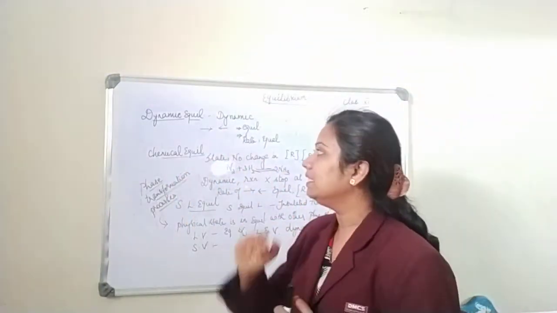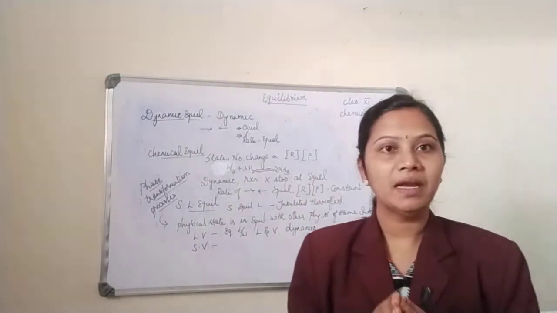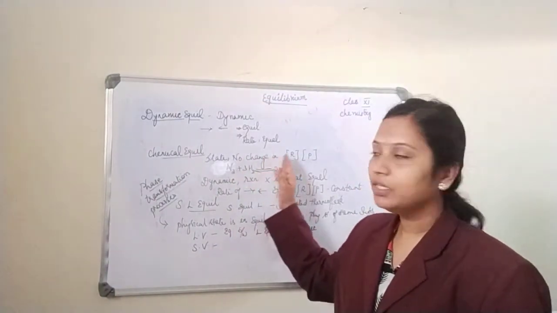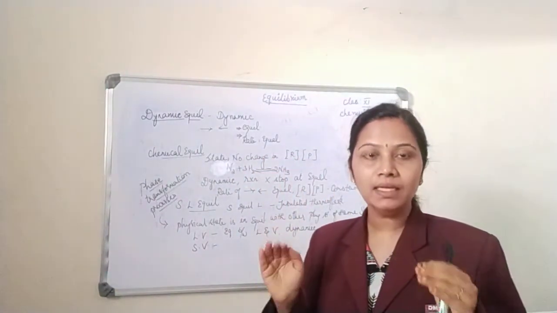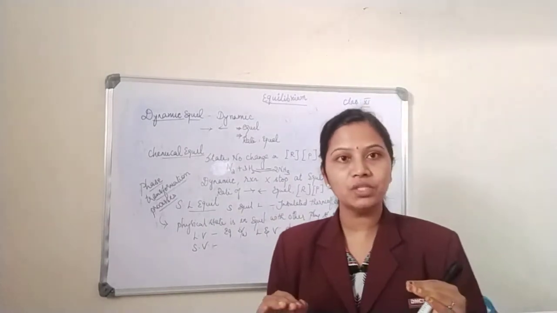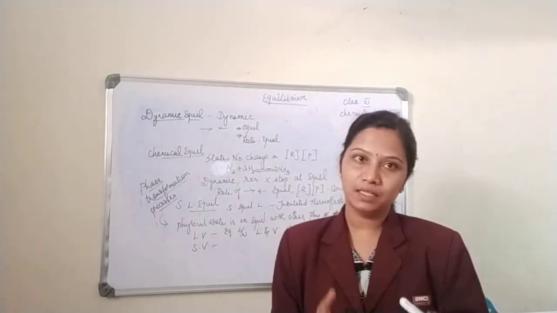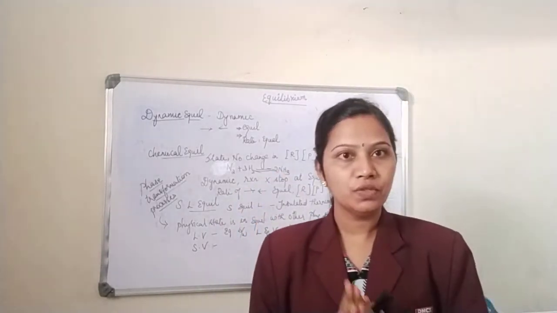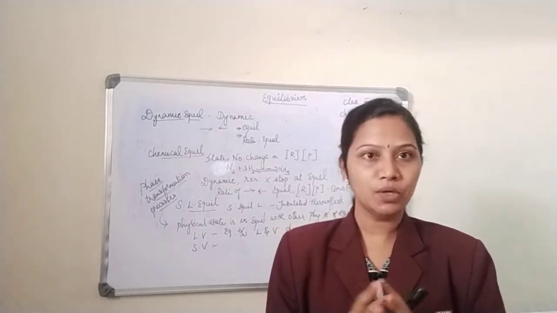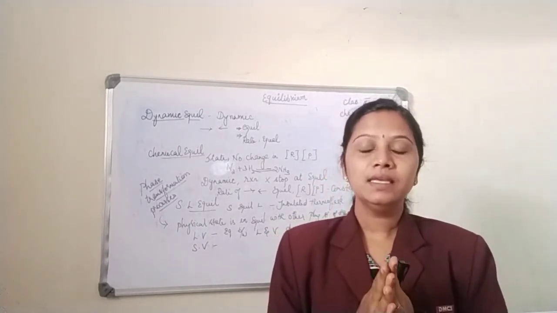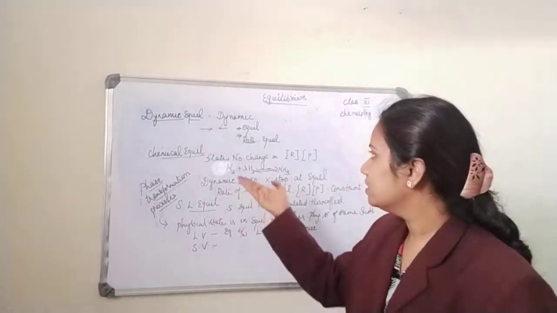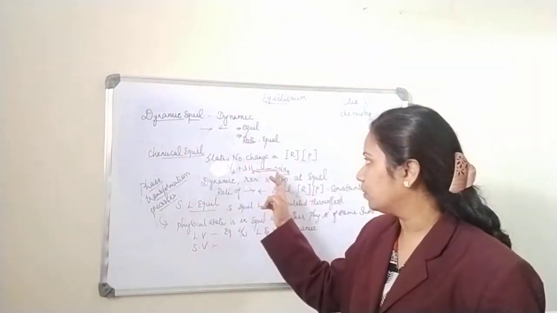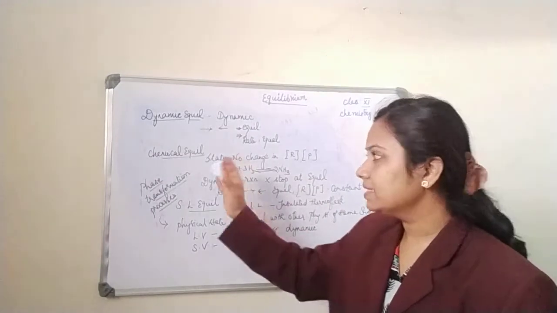And what is chemical equilibrium? Chemical equilibrium refers to a state where there is no change in the concentration of the reactant and the product. Say, for example, the formation of ammonia, N2 plus 3H2 gives you 2NH3. This is a process by which ammonia is produced by Haber's process. Here, there is a state where the concentration of the reactants, that is nitrogen and hydrogen, will be equal to the concentration of the product, that is ammonia. So this is called chemical equilibrium.